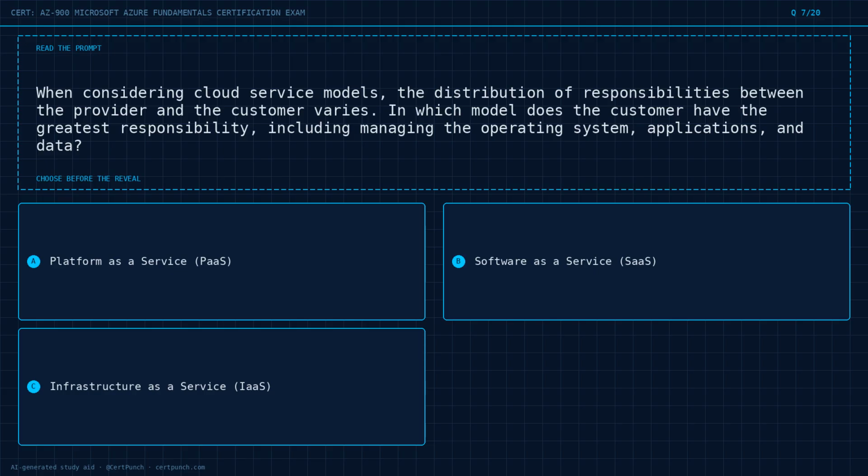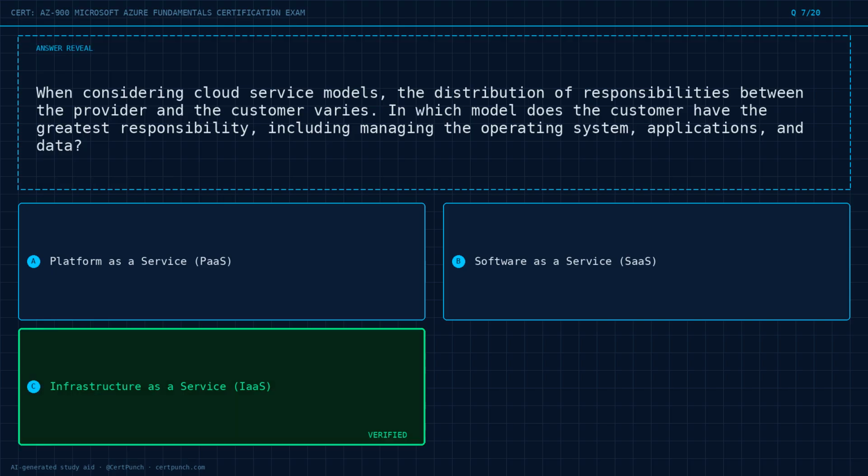Question 7 of 20. When considering cloud service models, the distribution of responsibilities between the provider and the customer varies. In which model does the customer have the greatest responsibility, including managing the operating system, applications, and data? Option A, Platform as a Service, PaaS. Option B, Software as a Service, SaaS. Option C, Infrastructure as a Service, IaaS. Choose the best answer before the reveal. Commit to it now.